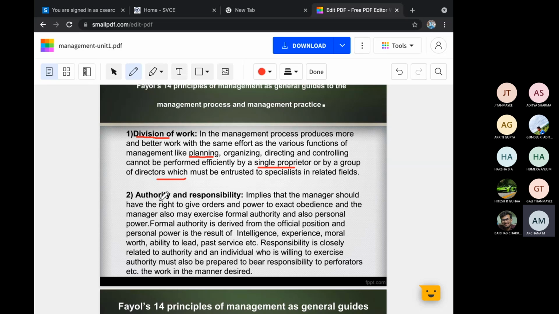Next one is authority and responsibility. It implies that a manager should have the right to give orders and power to extract obedience, and a manager also may exercise formal authority and also personal power. Give authority and responsibility to a particular person who is able to manage that team. Okay, a manager will be there in each and every team. Divide the manager or divide the team leader so that that leader should be responsible for that team, and give the authority to that person.